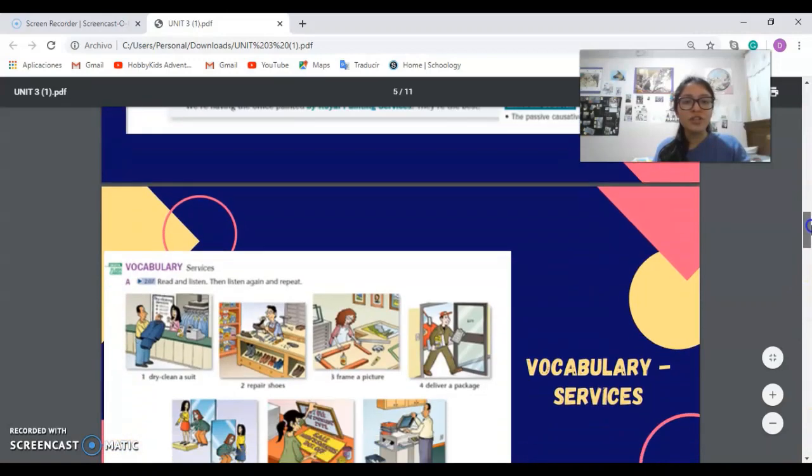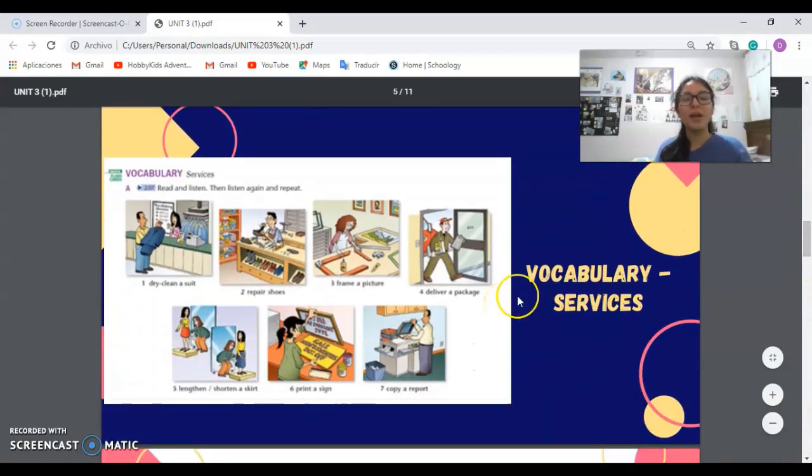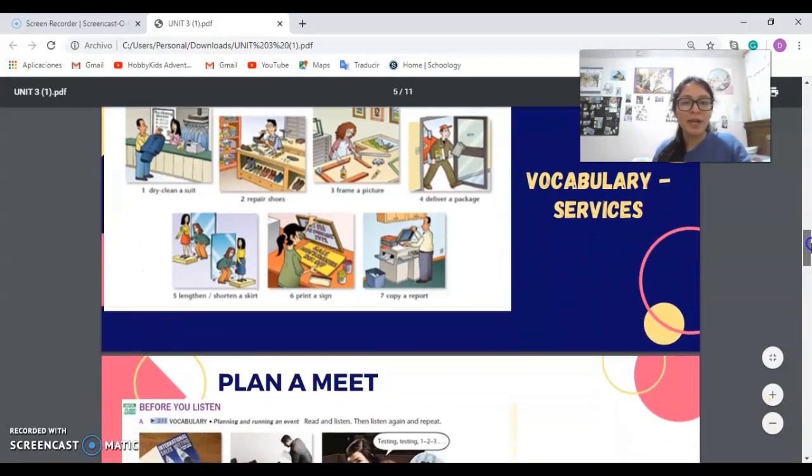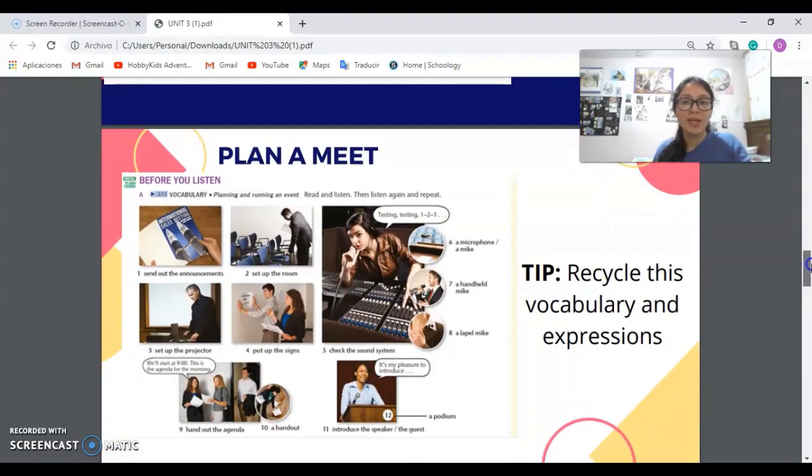Then the book shows important vocabulary, and the first vocabulary is about services such as dry clean a suit, repair shoes, frame a picture, deliver a package, lengthen or shorten a skirt, print a sign, and copy a report. And another important vocabulary is for planning a meeting, an event, or a conference.